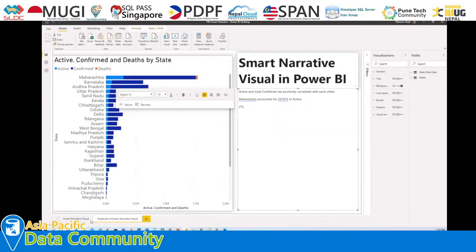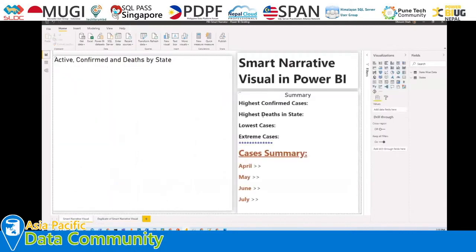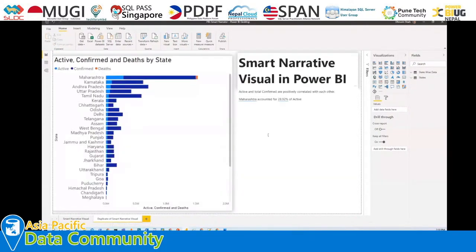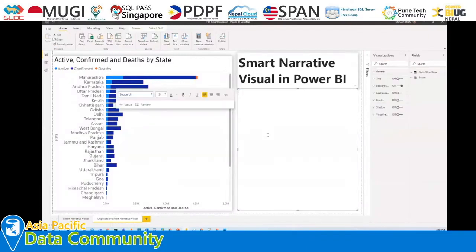Now we want to create a similar representation over here, showing which are the highest cases, death cases, lowest and extreme cases. So let me talk about how we can create that. Let me remove this portion from here first, and we are going to prepare each custom thing over here. First, let me provide a label: highest confirmed cases. So I'm just writing here like this. Now how can I find the highest confirmed cases?